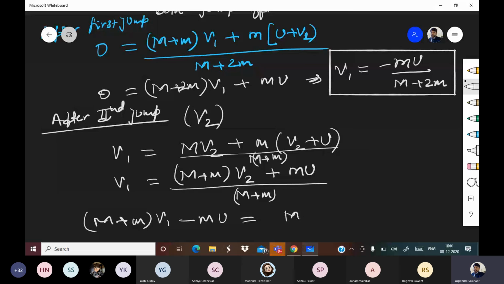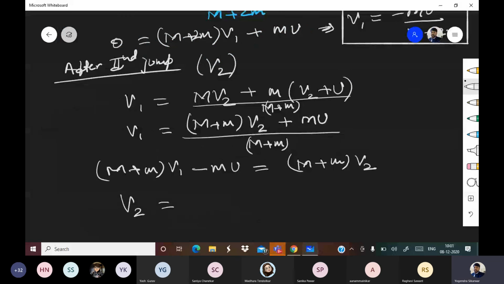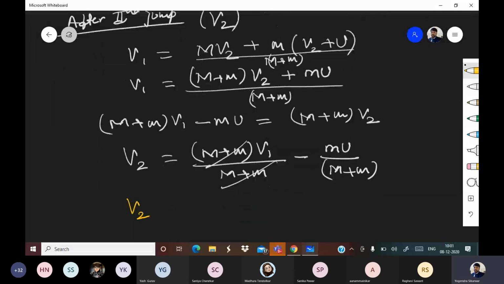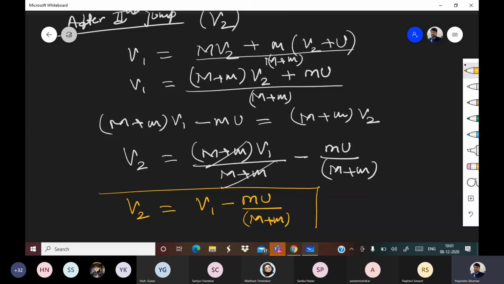So V2 will be M plus m V1 upon M plus m minus mu upon M plus m. So this will get cancelled. So V2 comes out to be V1 minus mu upon M plus m. This will be the answer.